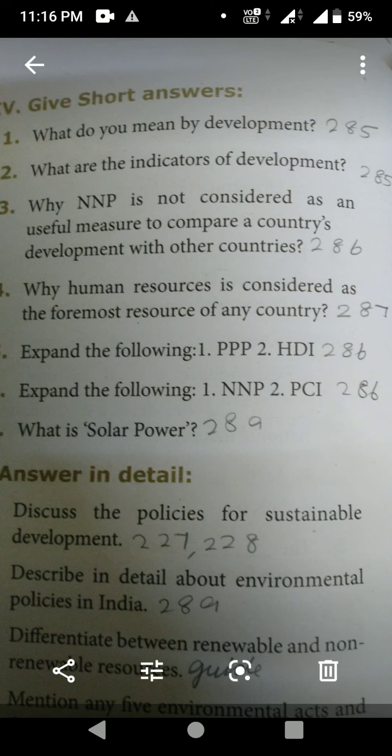Next, second question. What are the indicators of development? That also is page number 285. There is one picture with one box, with development in the center and some words around it. Let us try to imagine what development means to different people.